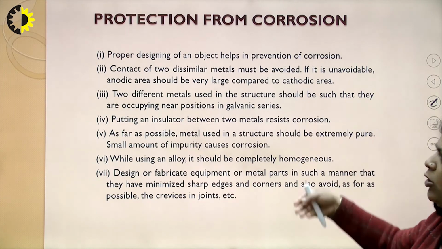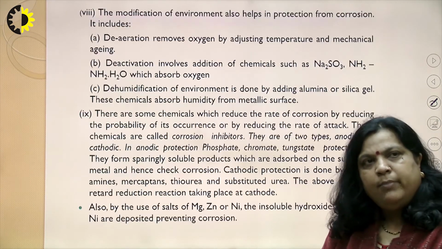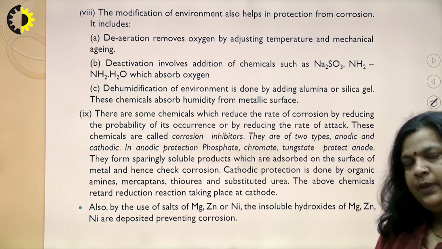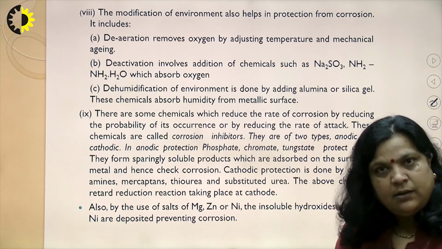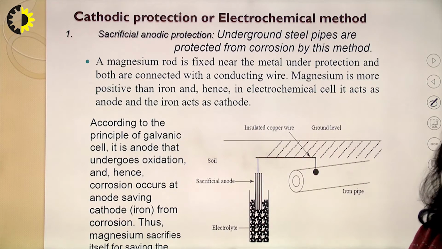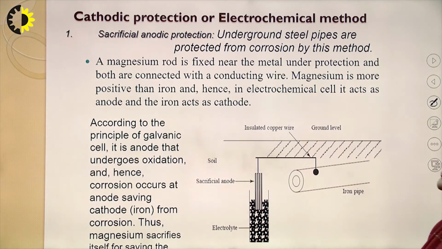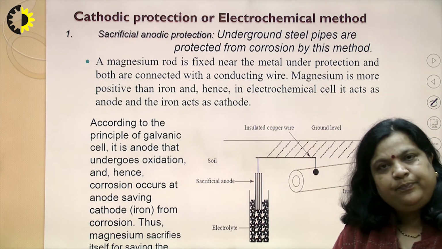These are the common points, but if we talk about the procedures, the first method of corrosion protection is cathodic protection, or the electrochemical method.